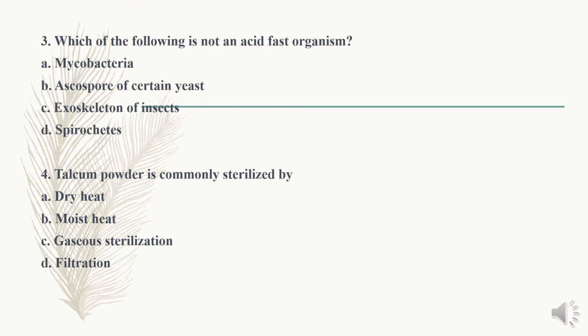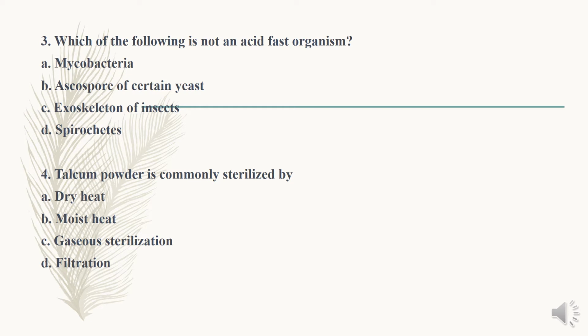Acid-fast organisms have a feature of a thick, waxy, lipoidal cell wall, and once the stain is deposited or penetrated, it cannot be removed easily. So this type of organism is known as an acid-fast organism. Examples of acid-fast organisms include the Mycobacterium species, bacterial spores like ascospores of certain yeast, exoskeleton of insects, as well as Nocardia species.